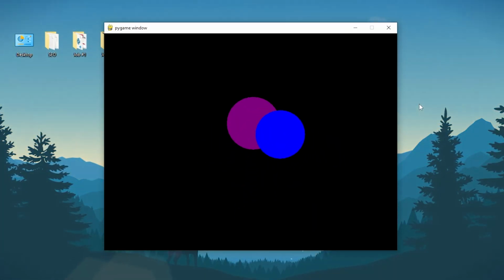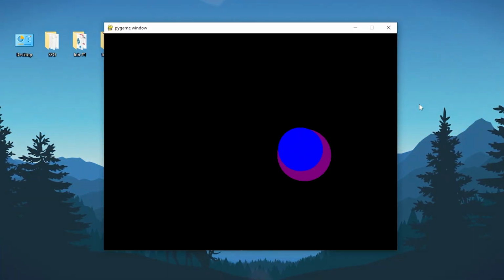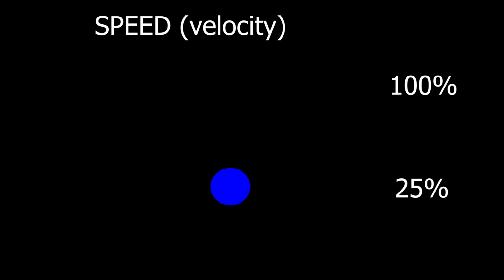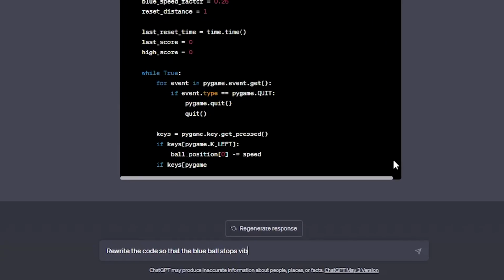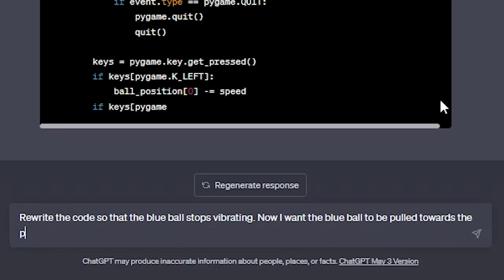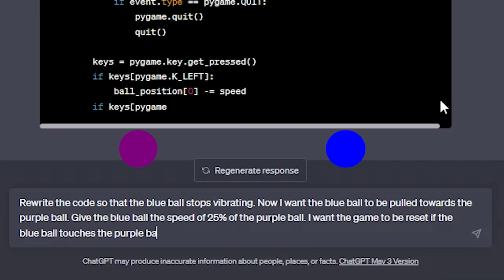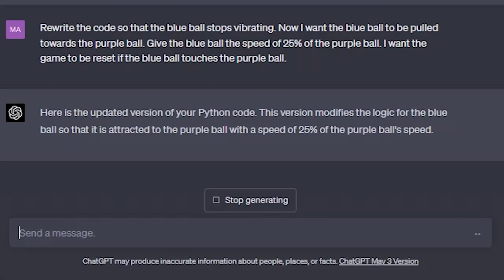Why stop there? I decided to enhance my mini-game masterpiece by adding 2 more elements. Specifically, I wanted to create a magnetic effect between the blue and purple balls, with the blue ball being pulled toward the purple ball. The blue ball moves at 25% of the speed of the purple ball. To accomplish this, I requested ChatGPT to rewrite the code. Additionally, I instructed the program to restart the game automatically if the blue ball comes into contact with the purple ball.